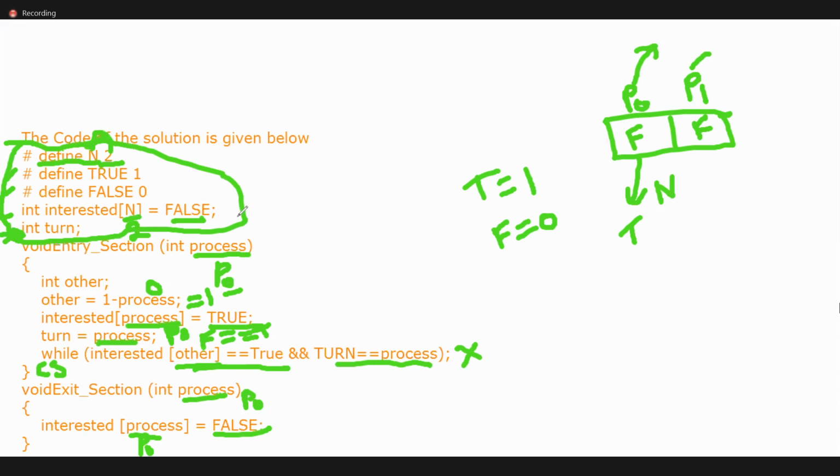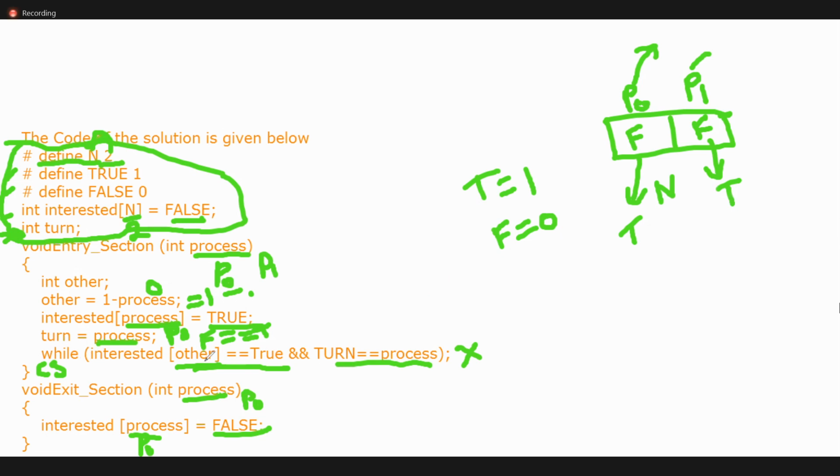Now assuming that P1 is executing first, you can check P1 instead of P naught. Other process means 1 minus 1, 0, that indicates P naught. Instead of process, P1 I am making as true.